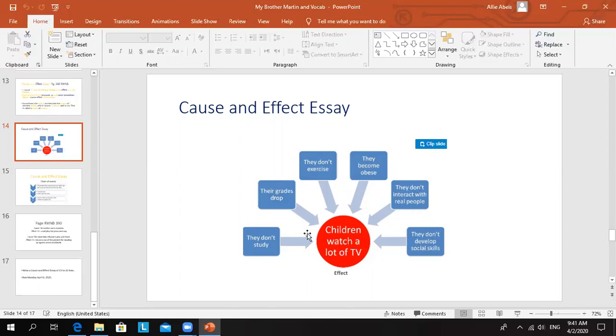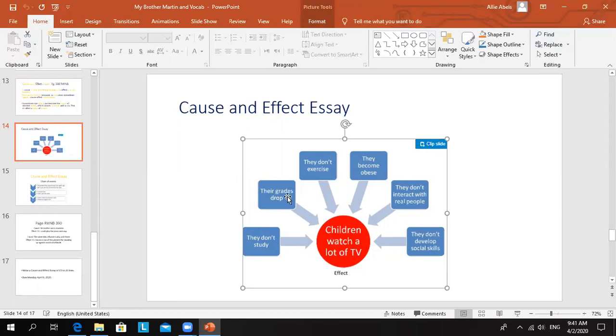If people don't study, what will happen? The children will watch a lot of TV. That is the effect. So the cause is they don't study, and the effect is that children will watch a lot of TV. If the grades drop, they will watch a lot of TV.